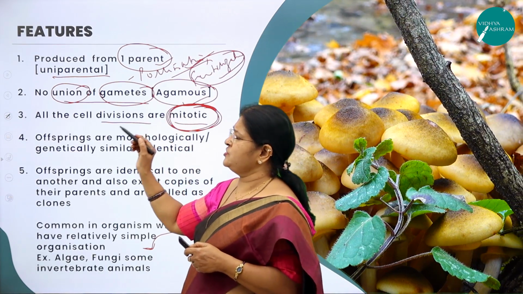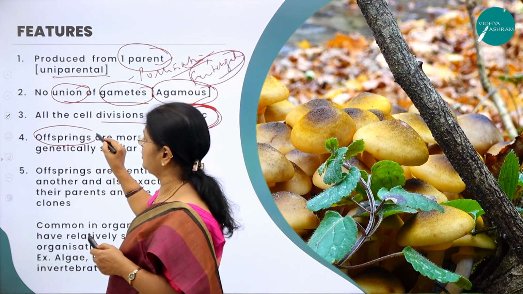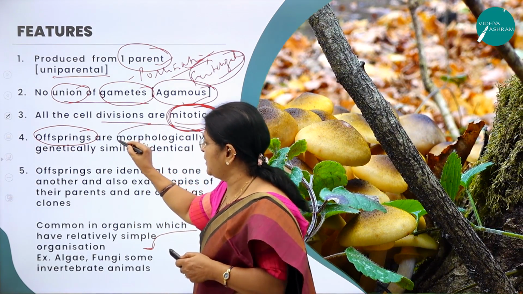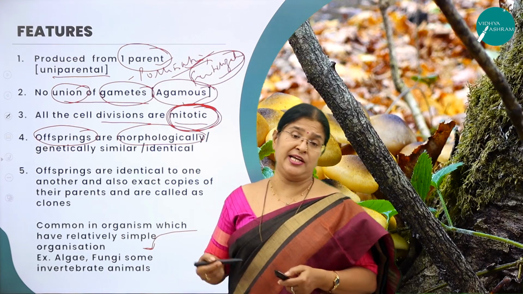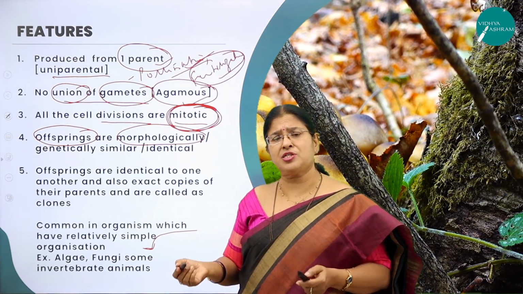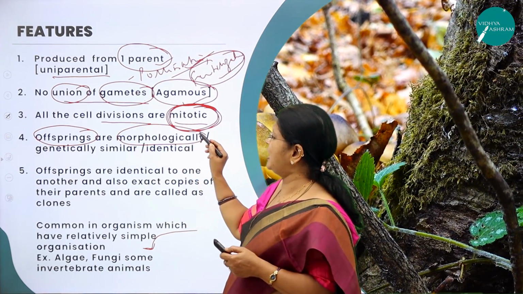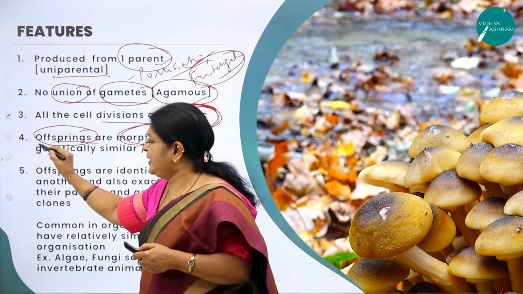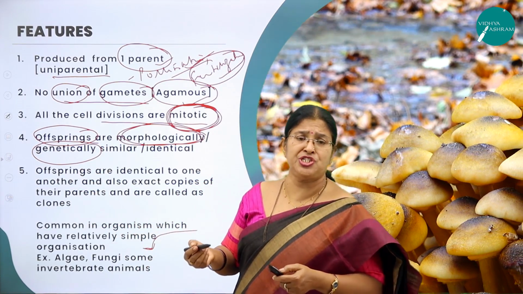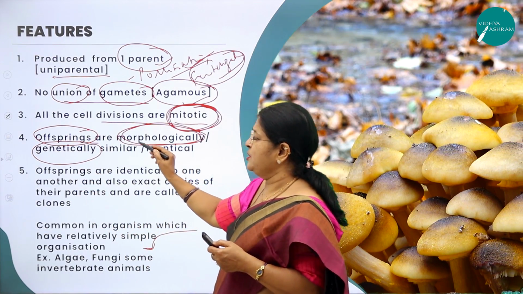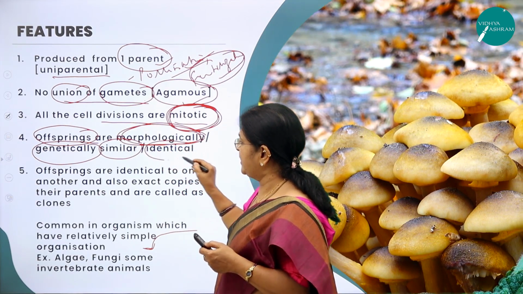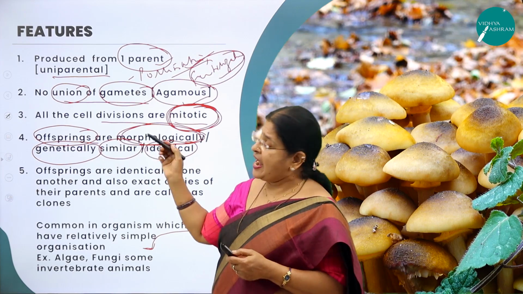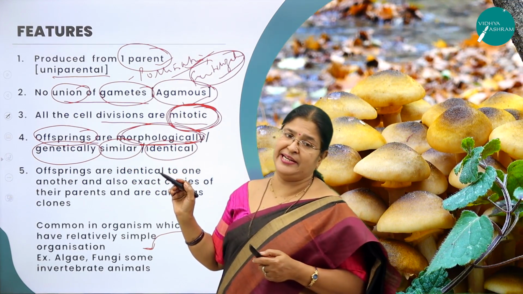Another very important feature of asexual reproduction, the offsprings that are produced are morphologically and genetically similar. What do you mean by morphologically? External appearance. Almost all the offsprings are of the similar type. They look alike. That is what we mean by morphological. Genetically, what do you mean by genetically? The genetic constitution of the offspring is one and the same. So similar or identical. So the offsprings are morphologically and genetically similar or identical.